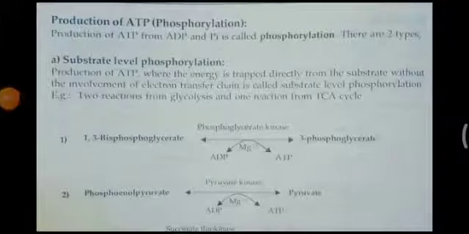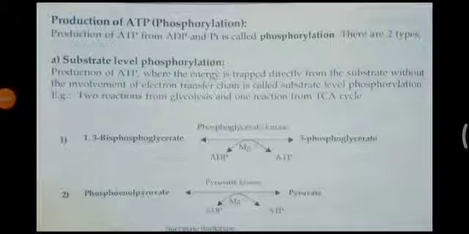Hello viewers, now we are going to discuss the production of ATP, which is also known as phosphorylation. ATP is the energy molecule, whose full form is adenosine triphosphate. The production of ATP, or energy molecule, takes place by various metabolic processes. And what is this ATP and what are the types of production of ATP?